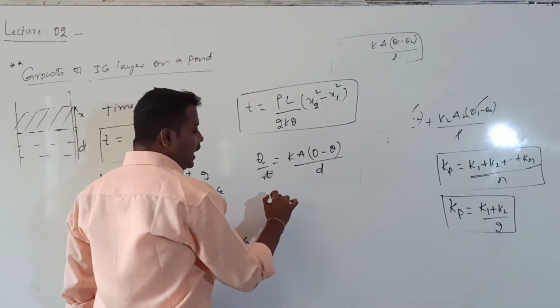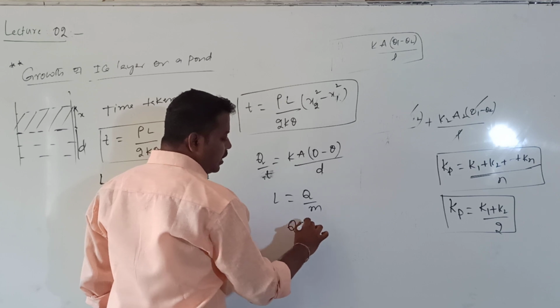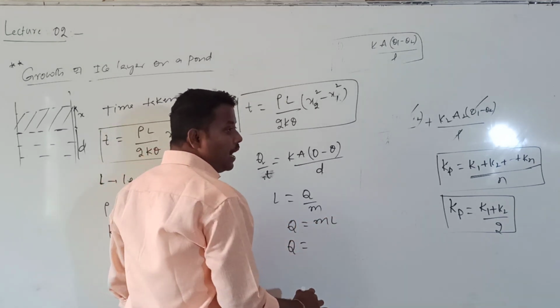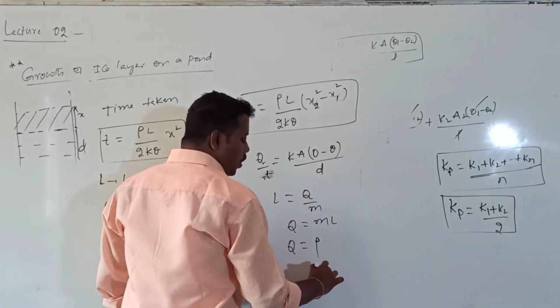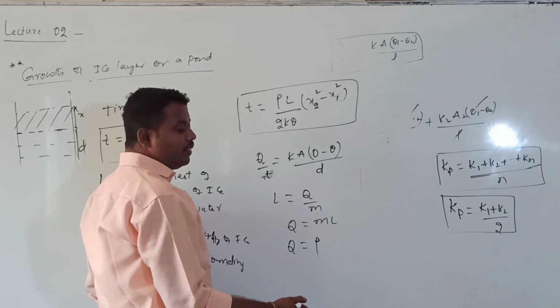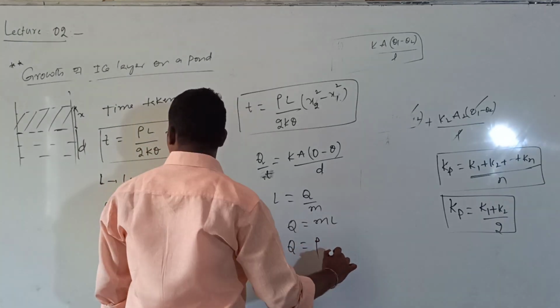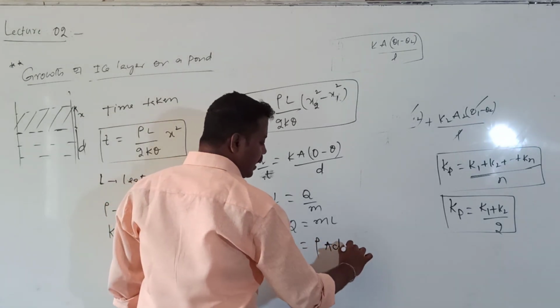According to the latent heat formula, L is equal to Q by M. So the Q value is equal to M into L. Then mass can be written as density into volume, and volume can be written as area into length. So area is equal to A, and A into L can be written as D into L.